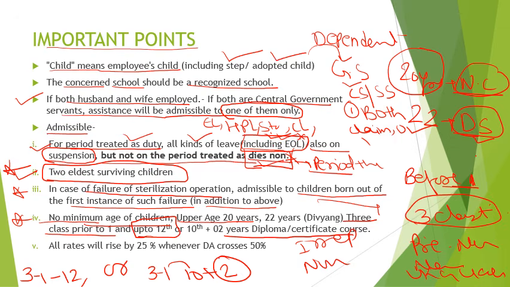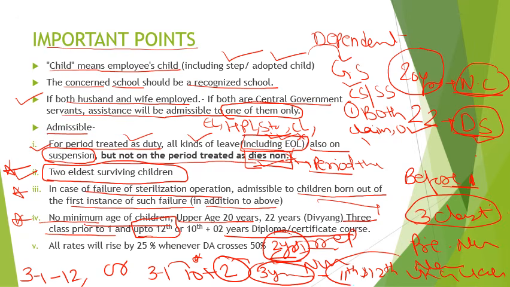So even if you are doing, this is an important point, even if you are doing a 3 years diploma course, your reimbursement will be restricted for the first or initial 2 years only. For the third year, you will not get. And this will be only if you have not claimed for 11th and 12th class. So after doing 12th class, if you are doing diploma, you will not be eligible.